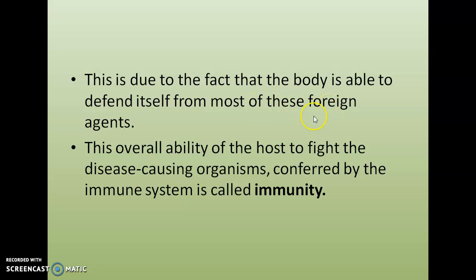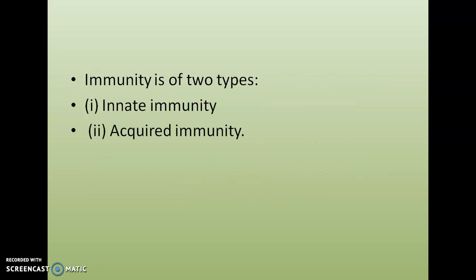So the ability of our body to fight the disease-causing organisms, conferred by the immune system, is called immunity. Immunity is of two types. Which are they? Innate immunity and acquired immunity. We know that innate means inborn, so innate immunity is inborn immunity. Acquired immunity means we are acquiring different types of immunity throughout our life.